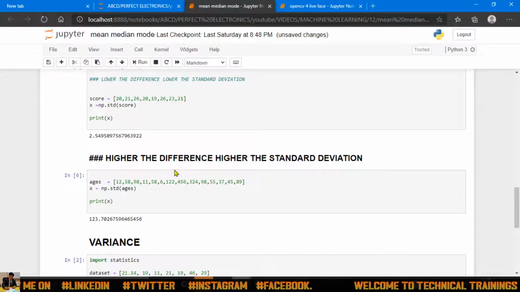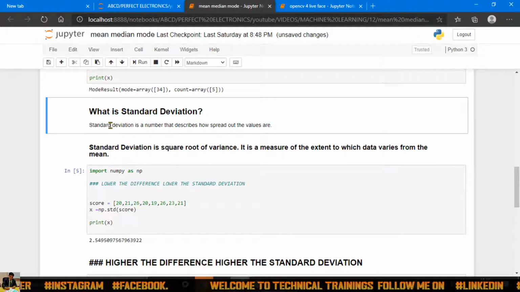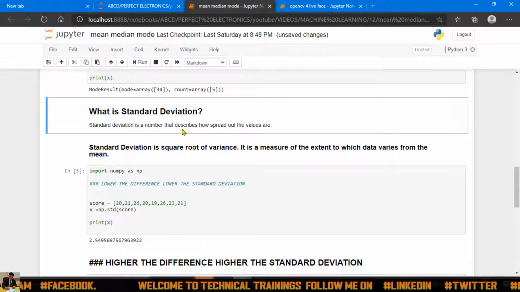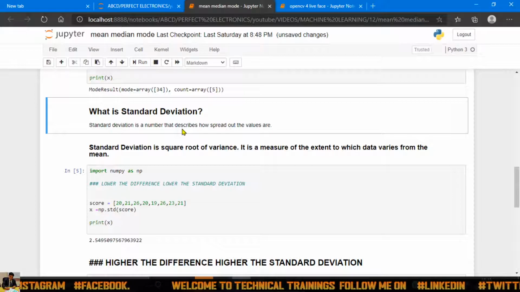Now let's discuss what is standard deviation, guys. Standard deviation is the number that describes how spread out the values are. For example, take a data set from 0 to 100, and in between there are some data, like 25, 35, 95, 75. Now we have to find out how that data is spread out.